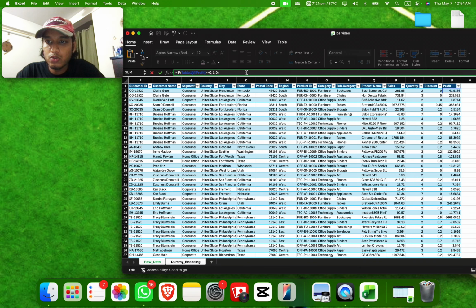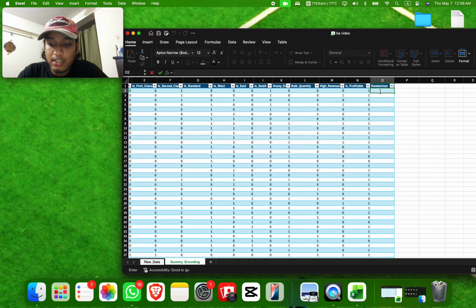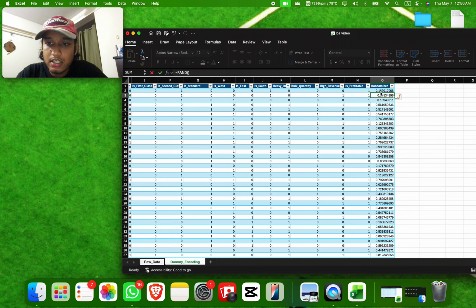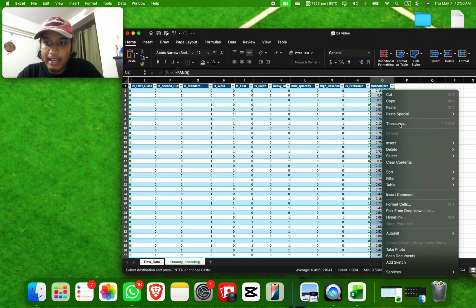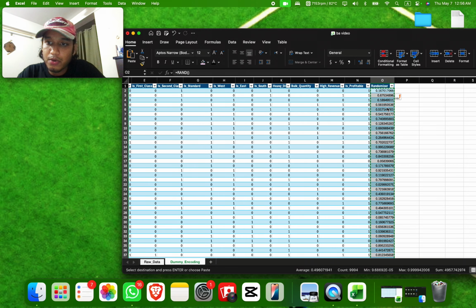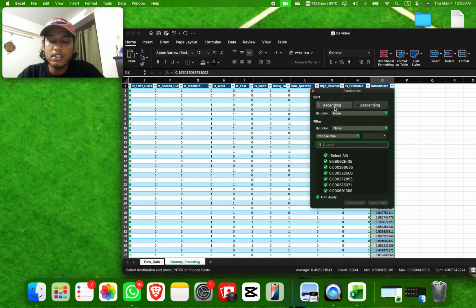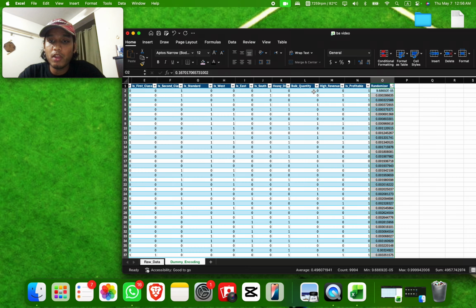So now basically what we're going to do is run the randomizer. So first you go for RAND, then it's randomized, then copy everything from here to here, copy it, and then paste with values so it gets locked. Then we're going to use ascending or descending, whatever you want to use, to randomize the data. And I'm going to take 1700 and 1700, so 3400 for my training data set, which will have a 50-50 split of is profitable and is not profitable.